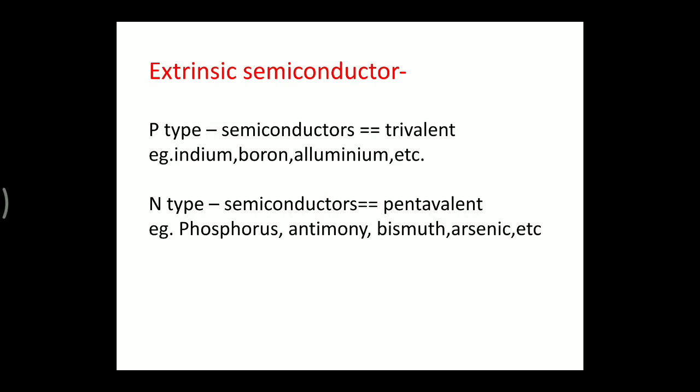In case of n type semiconductor, it is formed by the doping of pentavalent impurities. We know what the pentavalent impurities are? Certain elements that contain 5 electrons in the outermost orbit are added into the pure semiconductor, that is silicon or germanium. Of course, phosphorus, antimony, bismuth, arsenic are the pentavalent impurities that are added to produce the n-type semiconductor. N-type semiconductor is rich in the number of electrons than the number of holes. Hence, free electrons are available in large amount as compared to the number of holes in the n-type semiconductor.